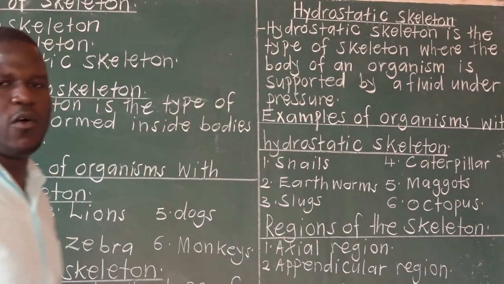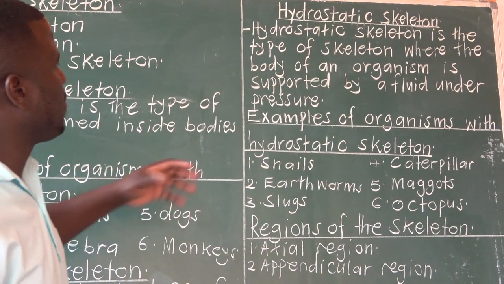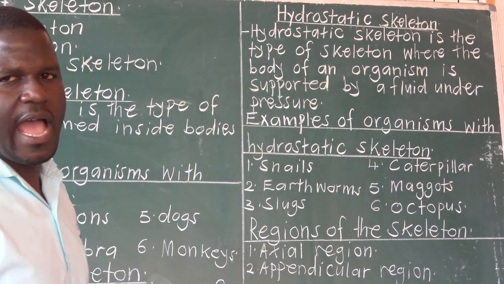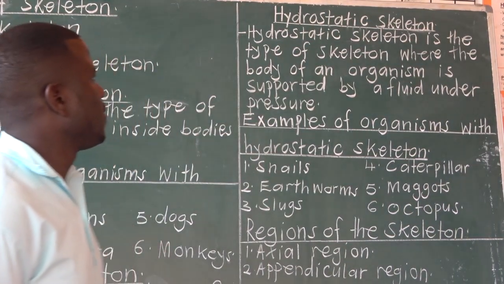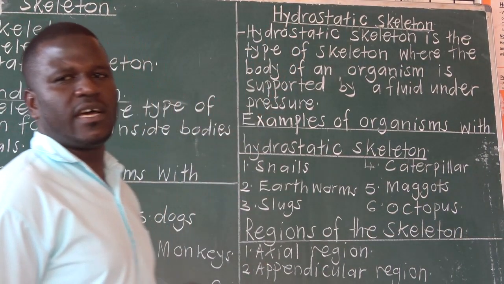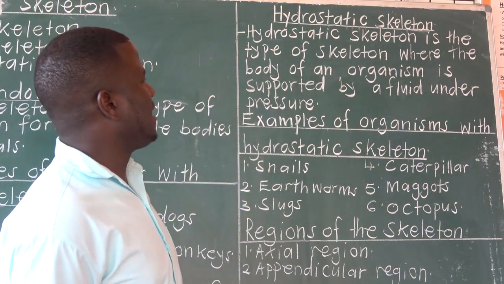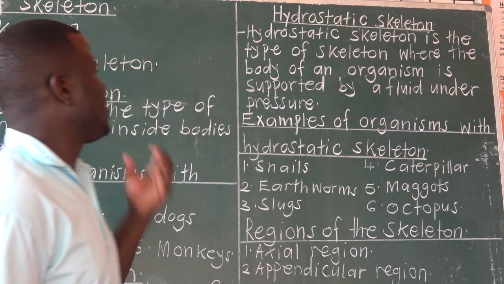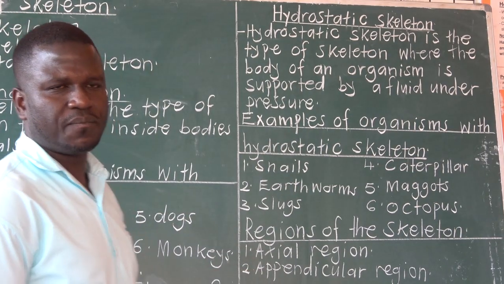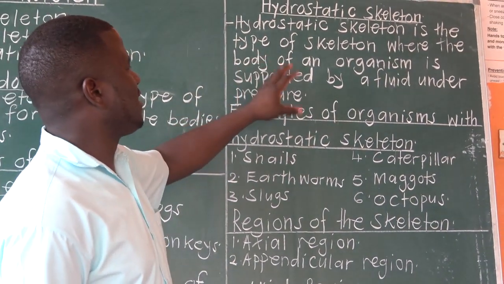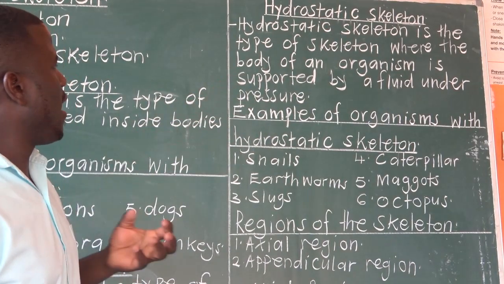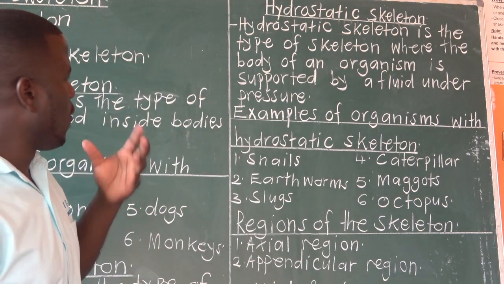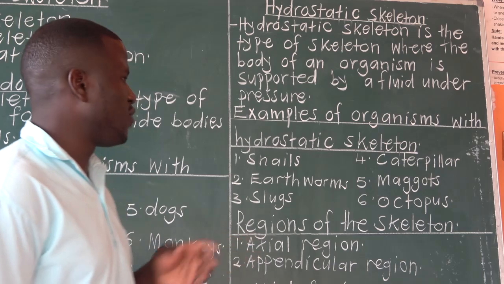Then the third type of skeleton is what you call the hydrostatic skeleton. The word hydro means water. So, a hydrostatic skeleton is the type of skeleton where the body of an organism is supported by a fluid under pressure.